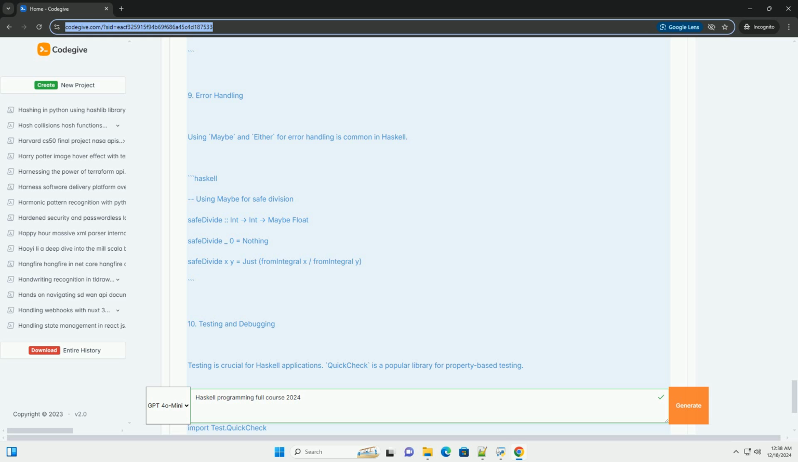Haskell Programming Tutorial. Table of Contents. 1. Introduction to Haskell. 2. Setting up Haskell. 3. Basic syntax. 4. Functions. 5. Data types. 6. Type classes. 7. Lists and recursion. 8. Modules. 9. Input/output. 10. Advanced topics. 11. Conclusion.